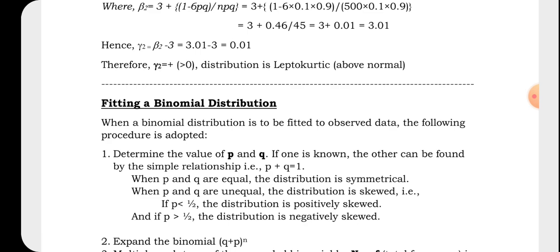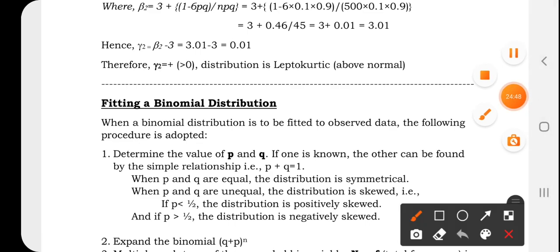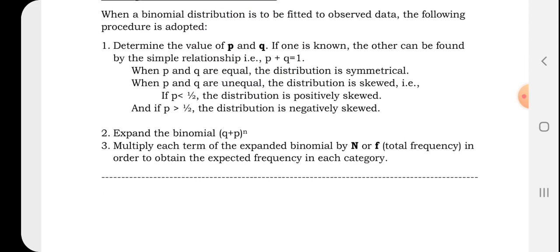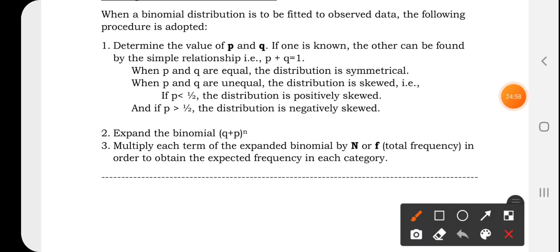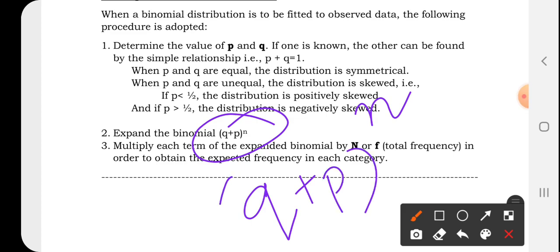So it is a very simple method. First, I have written the steps. First, you have to determine the value of P and the value of Q, and the total of P and Q should be equal to 1. Second, you have to expand the binomial. I've already told you how to expand the binomial. If you have n, you can easily expand. For example, if you have Q plus P to the power 8, accordingly you can expand.